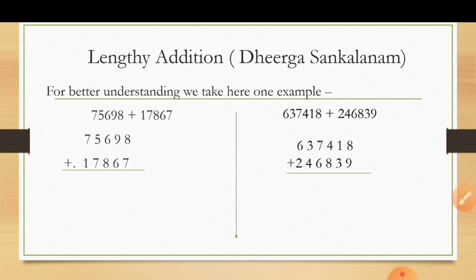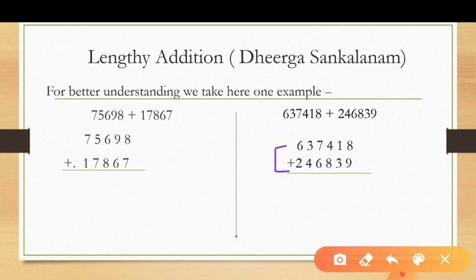So first you want to see this number. Okay, 6 and 2. The AND number of 6 and 2, we can add 6 and 2. The answer comes 8. Now you want to see its next place, 3 and 4. 3 and 4 is not a carry number. So here simply you find one digit, 6 plus 2, answer comes 8. So the first digit of the answer is 8. Now 3 plus 4, answer comes 7.